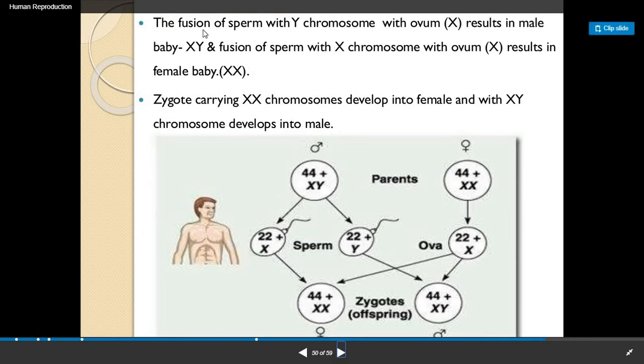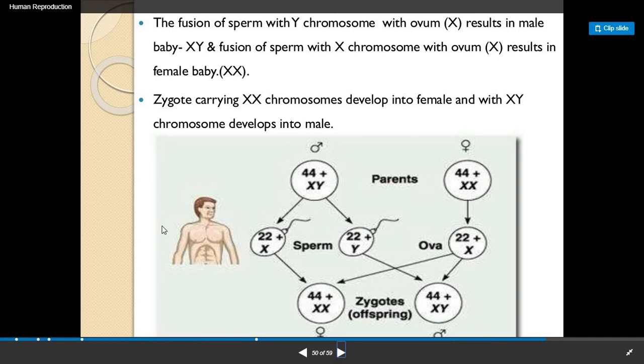The fusion of a sperm with a Y chromosome with an ovum with X results in a male baby, that is, the baby will have X and Y chromosomes. The fusion of a sperm with an X chromosome with an ovum with X results in a female baby, that is, X and X. So a zygote carrying XX chromosomes develops into a female, and a zygote carrying XY chromosomes develops into a male.